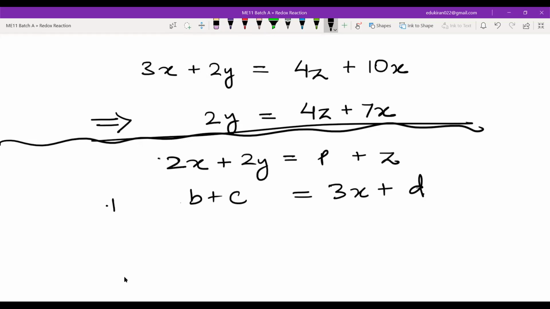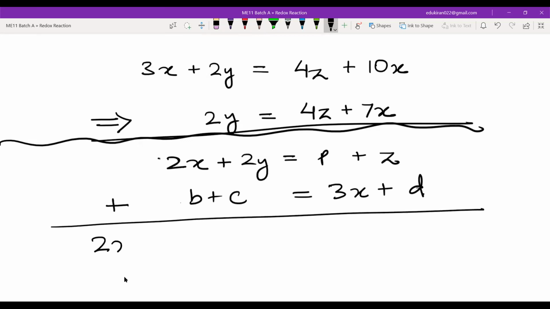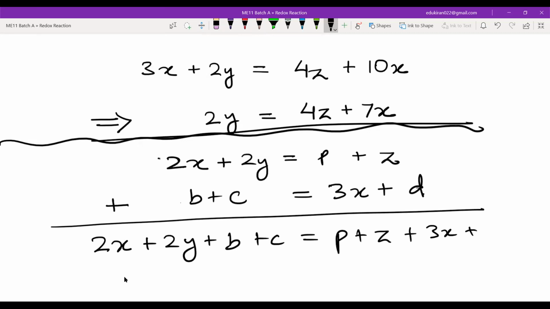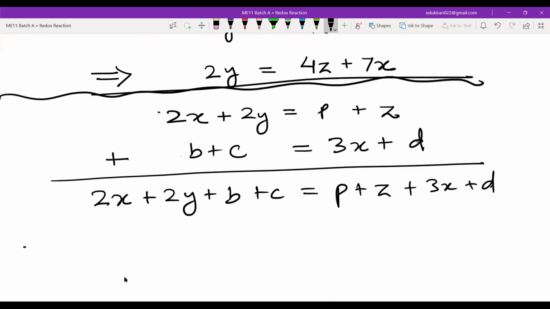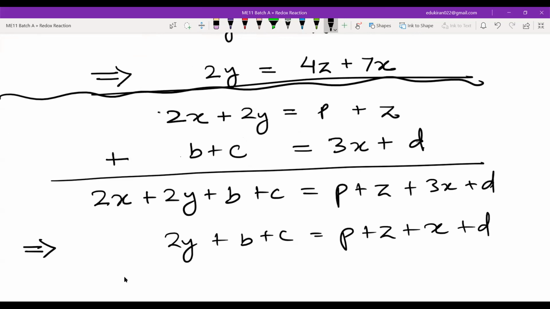Okay, now I want to add these two equations. What I will write: 2x plus 2y plus b plus c is equal to p plus z plus 3x plus d. Yes or no? Any doubt till here? Can I write it like this? 2y plus b plus c is equal to p plus z plus x plus d.